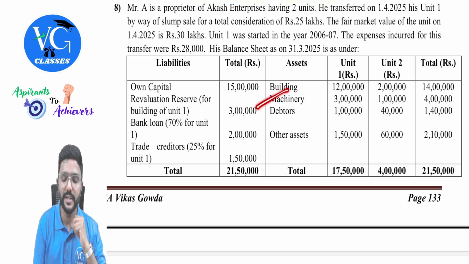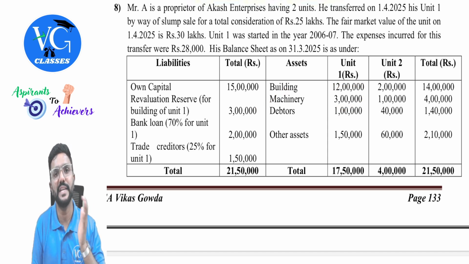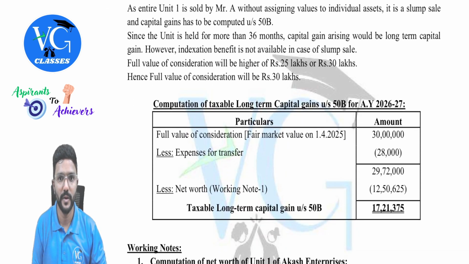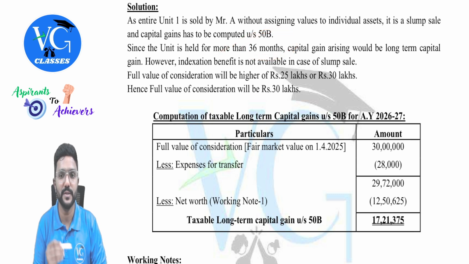And for machinery and all, they have not given any information. Let us assume whatever value is given is the book value. Whereas for patent, we need to calculate the written down value, which we need to take as book value for net worth calculation. Okay. So it is a slump sale as per section 50B and the unit is held for more than 36 months before transfer. So it is a long term.